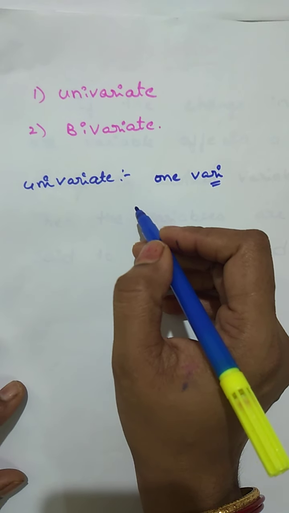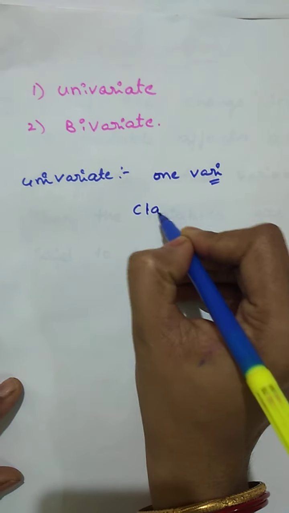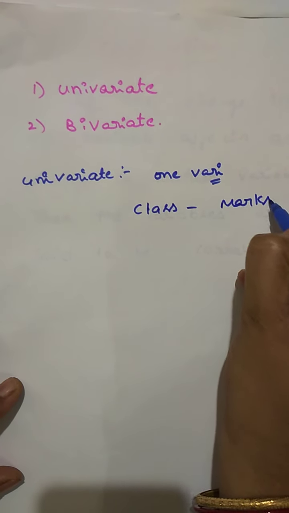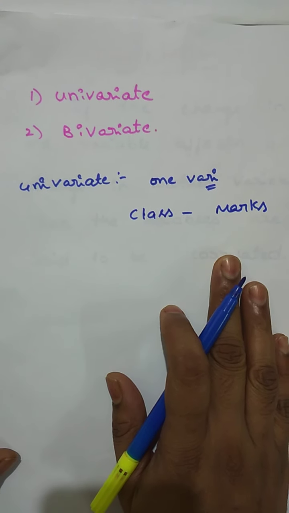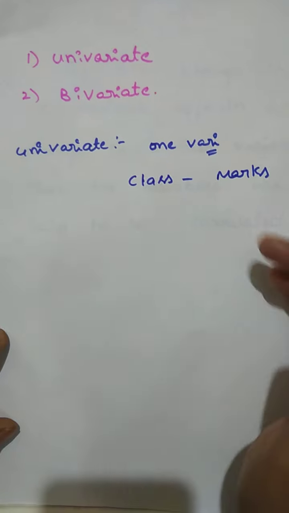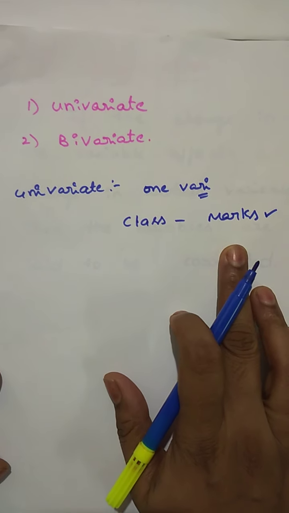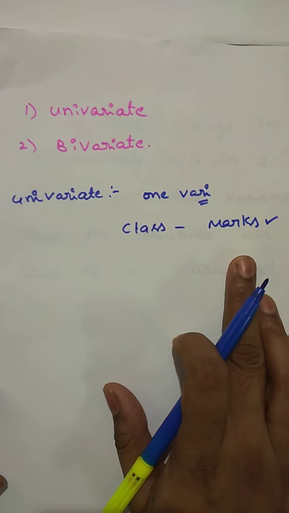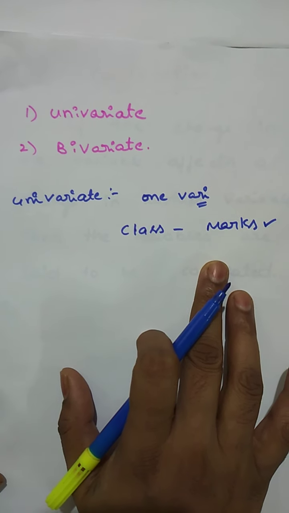If we want to find out the average marks of one class, this is the example. Here we are considering only marks, so we can say this is a univariate distribution.